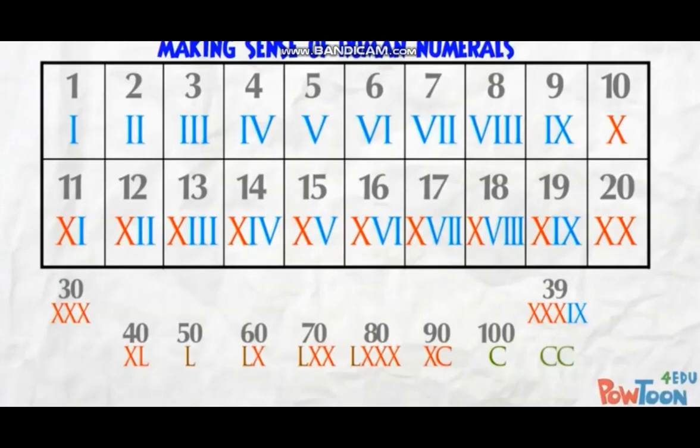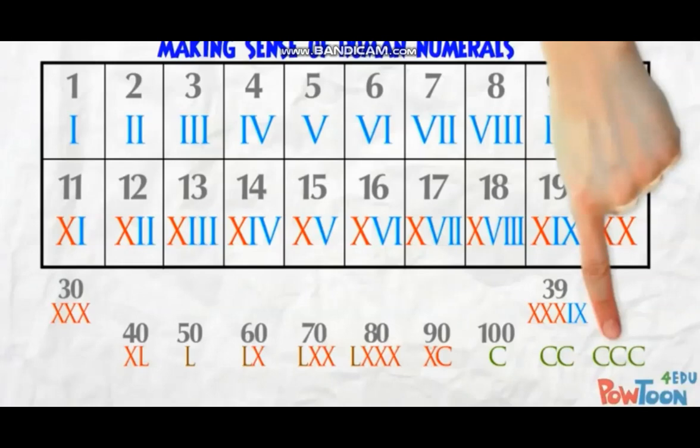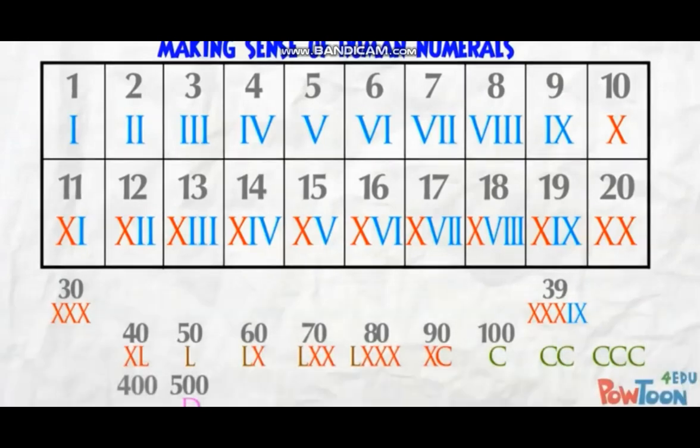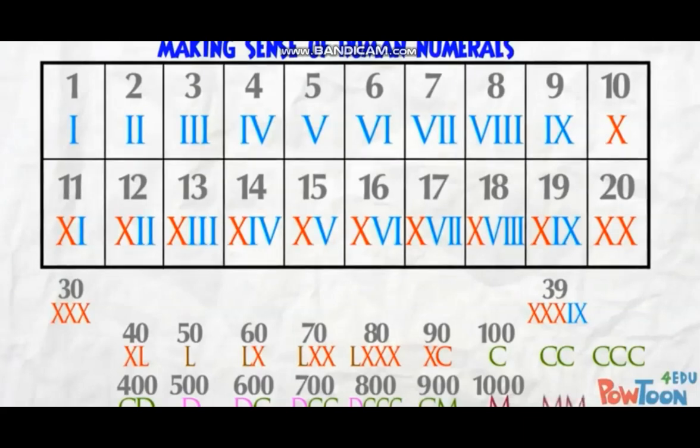Here's 200 and 300. We've used C 3 times, so now we're on to the next key character. D is 500. 400 is 100 less, so that's CD. 600 is 500 plus 100, so that's DC. Here's 700, and this is 800. 1000 is M. This is 900. It's 100 less than 1000. Here's 2000, and surprise, surprise, this is 3000.